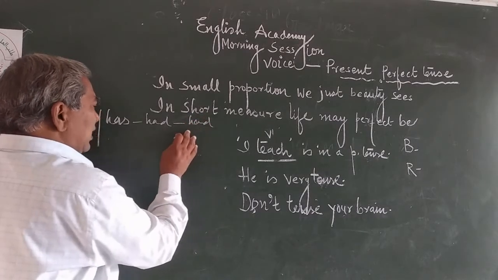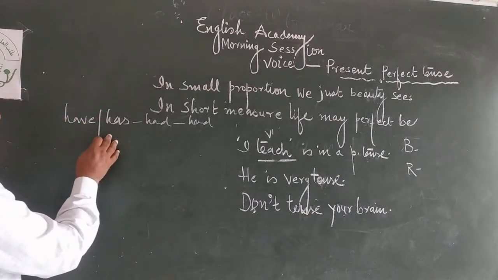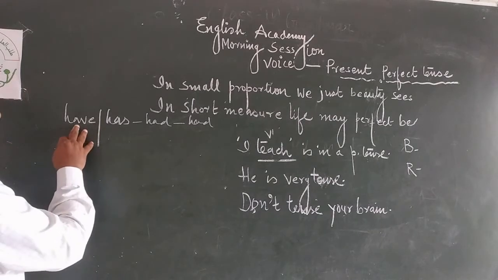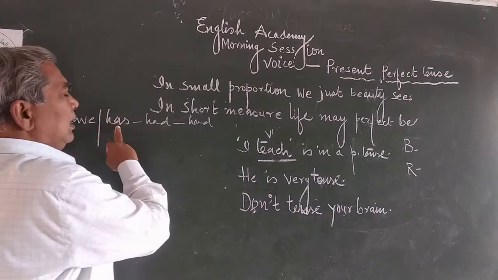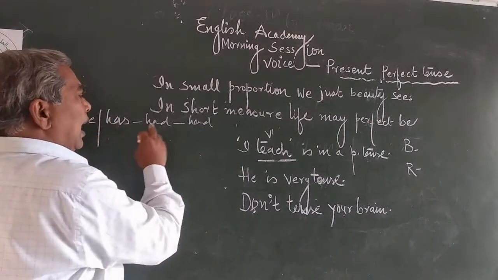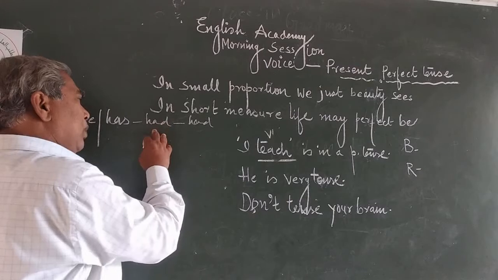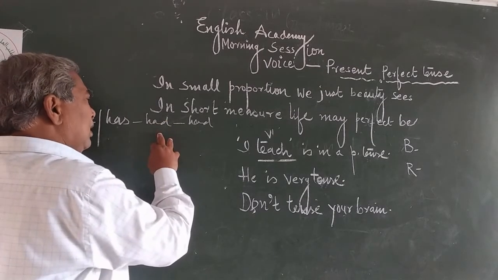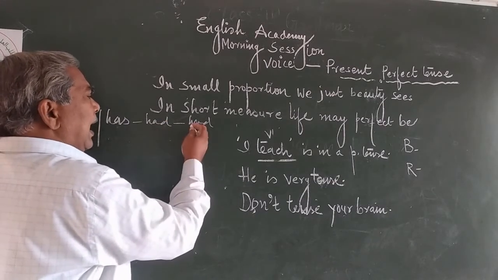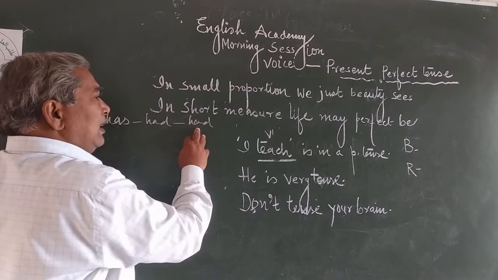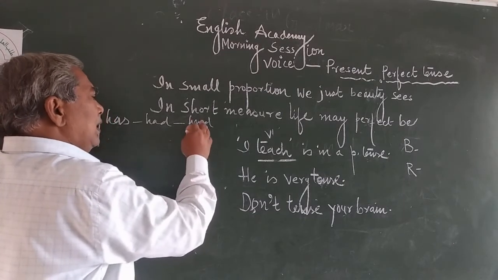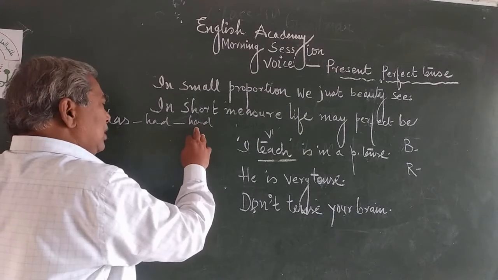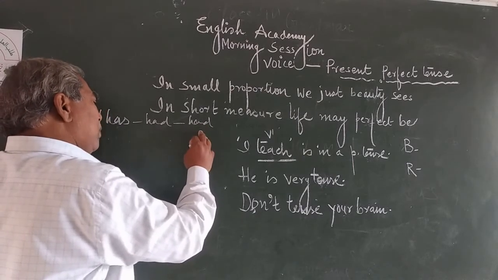These are the different forms of the verb. Have is plural, has is singular. Had is plural and singular both in past tense, and in perfect tense, the third form of the verb, this had is also used as singular and plural both.